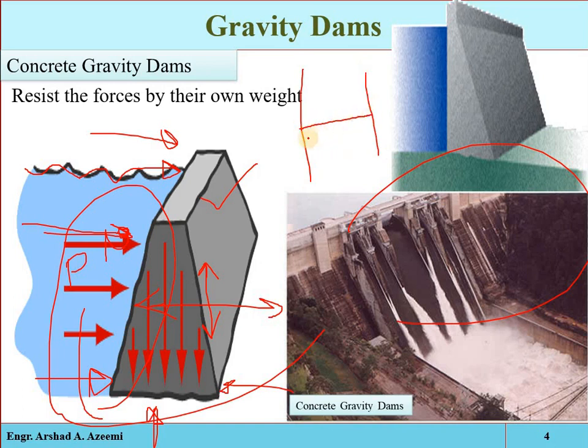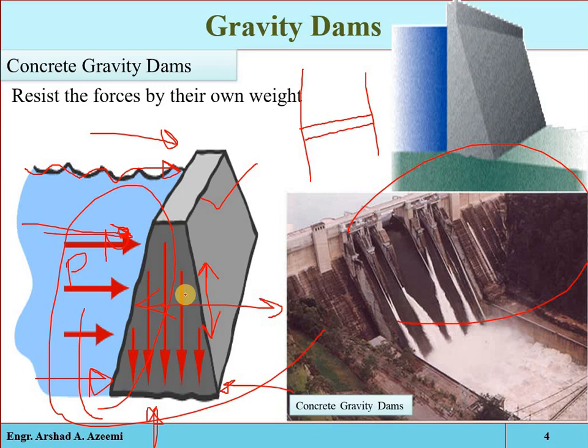For example, if that is the river, we are constructing the structure across the river in a straight line, in a straight plane, so that is also called the straight gravity dam. However, it may also be slightly curved in plan, but mostly it is a straight gravity dam. And if it is constructed without any hollow structure, then it is called the solid gravity dam, meaning to avoid hollowness in the structure.